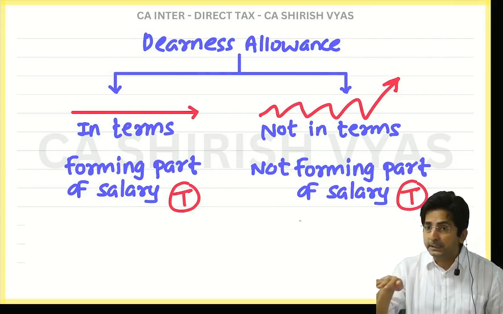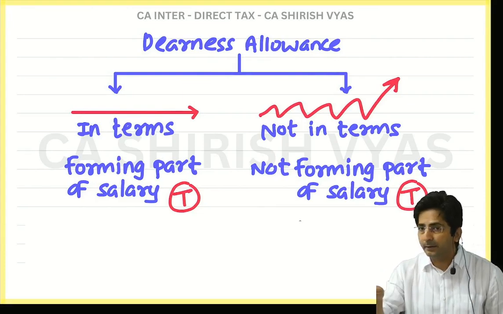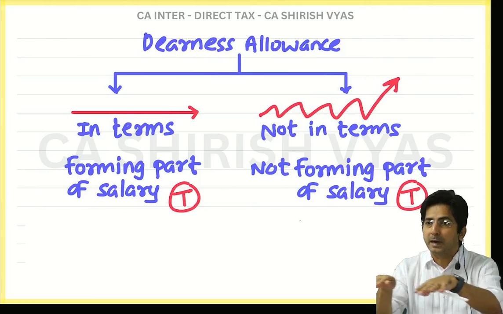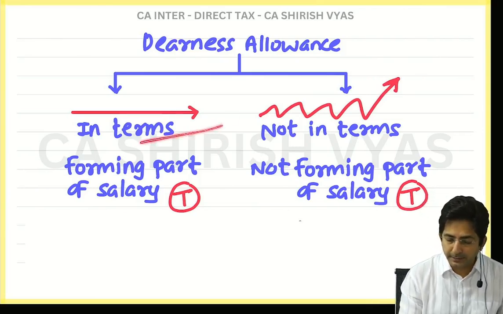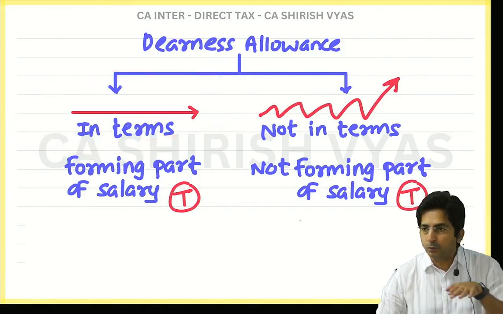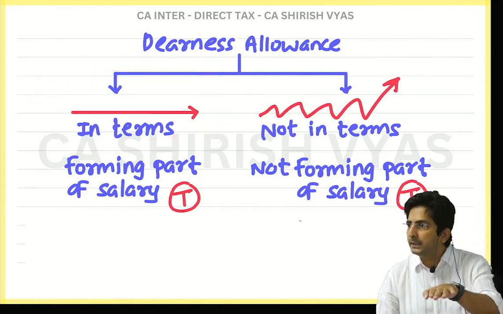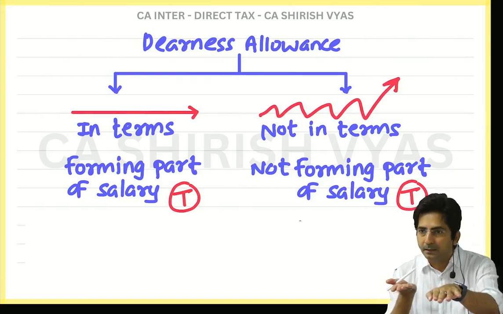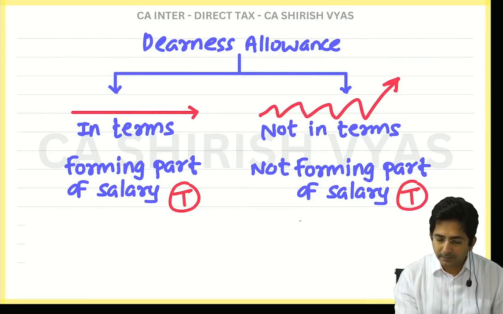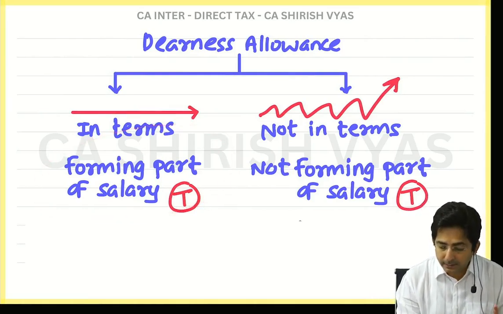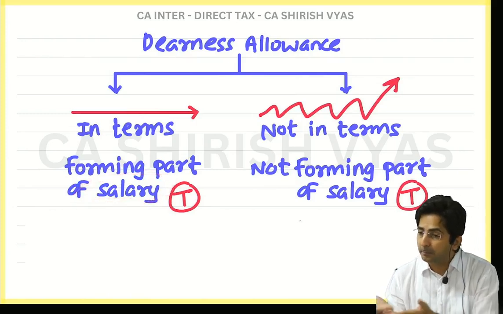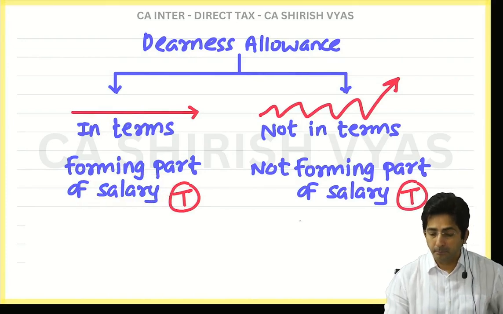So, since basic salary has a nature of constant, even dearness allowance, if it becomes constant, it becomes part of basic. Because see, DA in terms, what did I say? It fluctuates according to inflation or it is constant in nature. It is constant in nature, and even basic salary has a constant nature. So if both have same nature, we say it is part of salary. Here salary means basic. Means it is part of basic. Means like basic, like DA. But